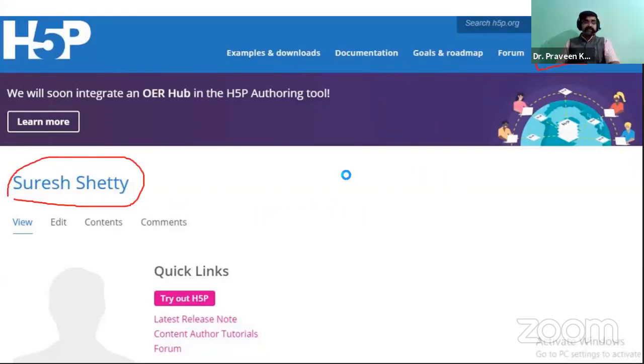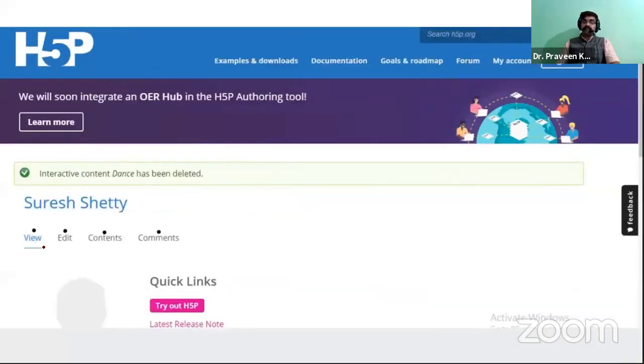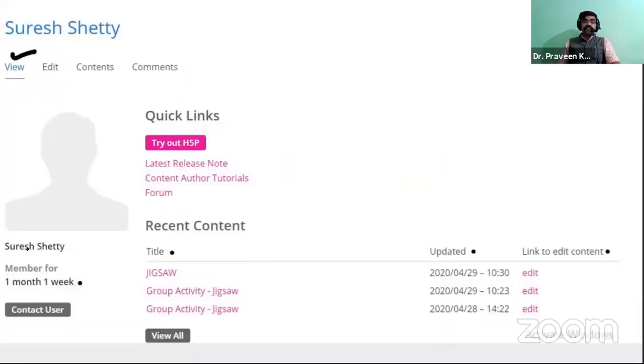If things are visible like this, an important thing you have to know is about Try out H5P. Okay, so that is Try out H5P. When your account is created, there are four important things you have to know about: view, edit, content, and comments. All four important things you have to know. If you click on view, it leads to the activities that were created by yourself. So that is the view.